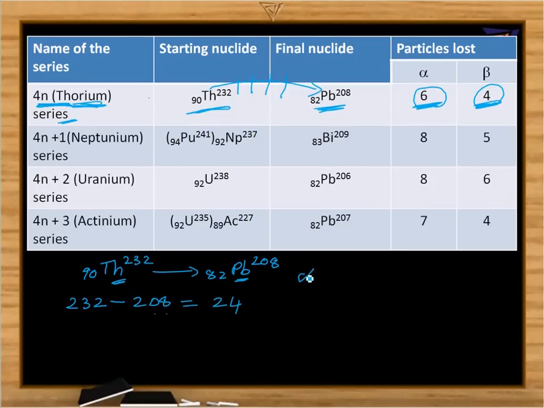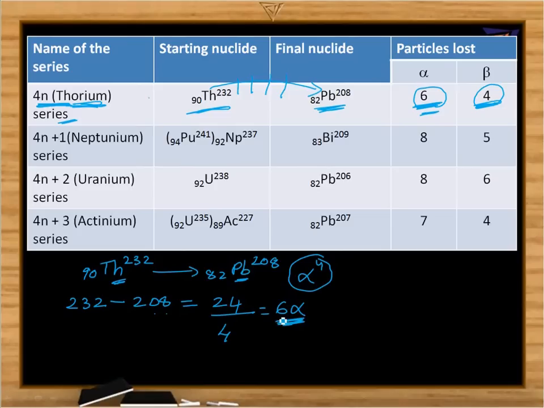For every alpha particle the mass number decreases by 4 units, so dividing that difference by 4 gives the number of alpha particles. So in this process the number of alpha particles is 6. Then how will we get the number of beta particles?